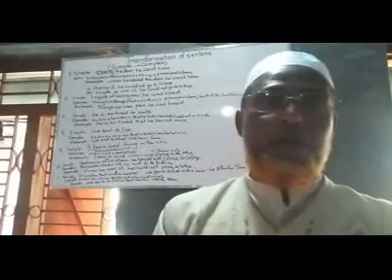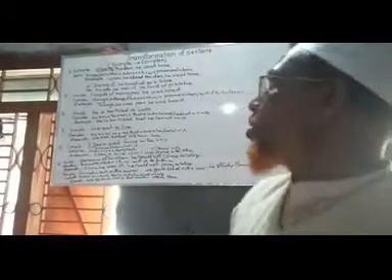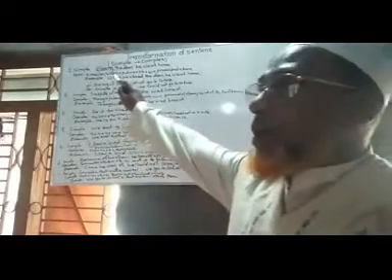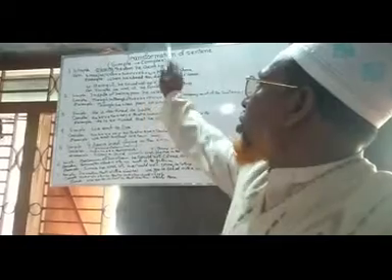Let us change simple sentence to complex sentence. Number one, let us look at the sentence. Closing the door, he went home.